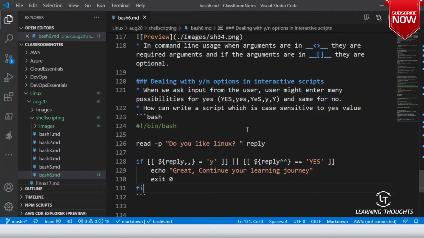Okay, sir. I'll stop it at that, and then we'll continue this discussion in our next class. So I've written one condition which will accept even a single character or a multi-character combination of words like yes, no, and all of that stuff. All right. Okay, sir. So I'll stop it at that, and we'll meet again tomorrow to continue this discussion.